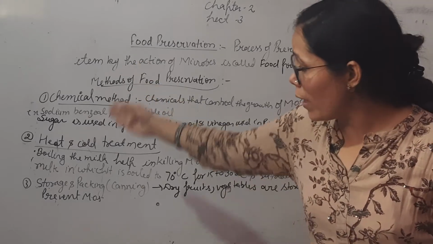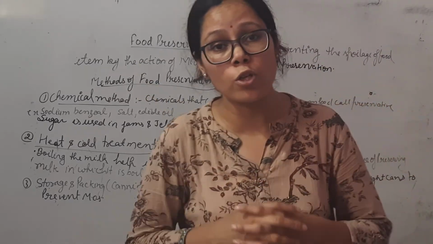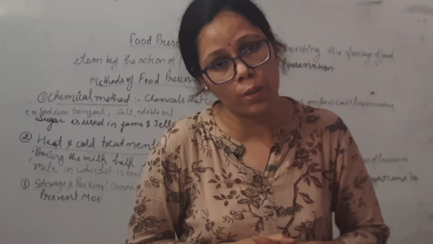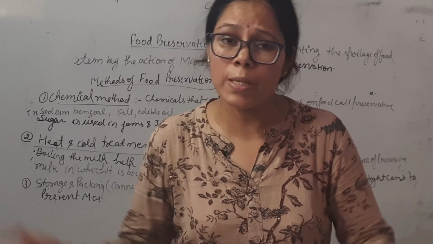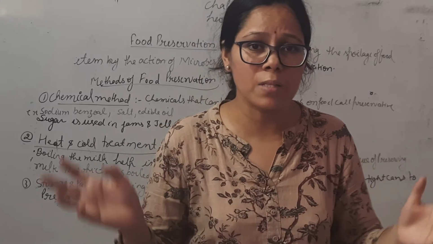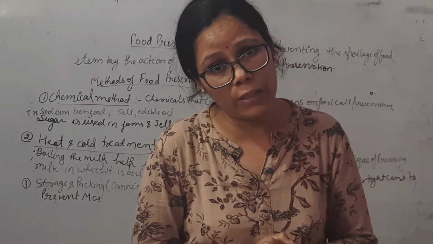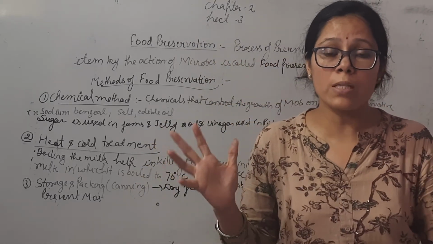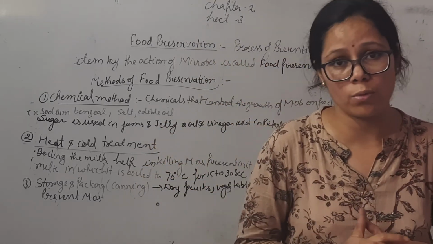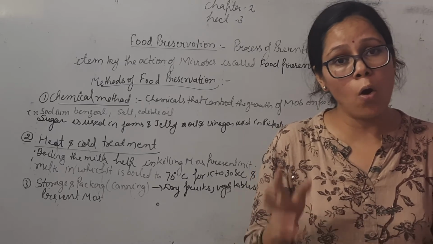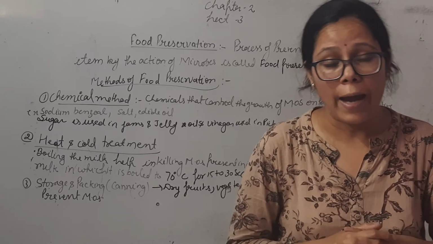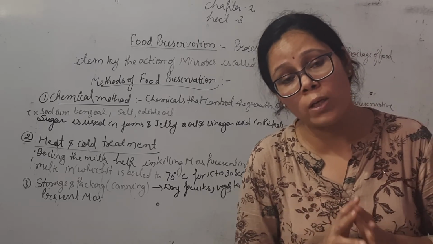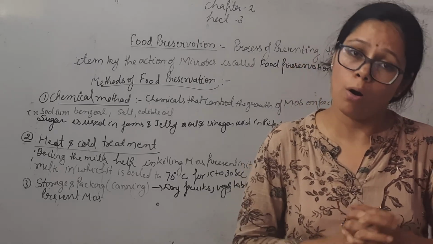So we use different types of methods for the preservation of food, by which we can prevent the spoilage of food. These are known as preservation methods, and the substances are known as preservatives. In today's class we have discussed the preservation of food items. Microorganisms are helpful and also harmful for us. Both types of work are done by microorganisms.